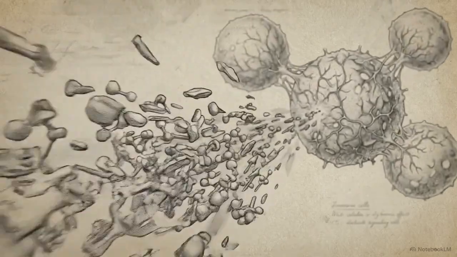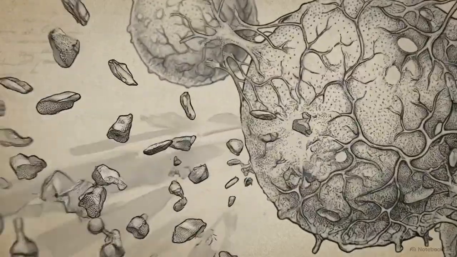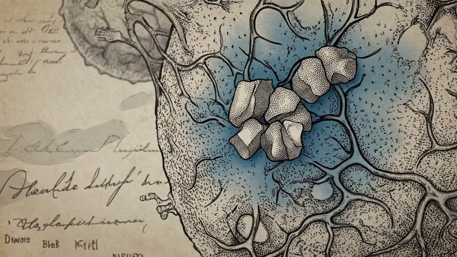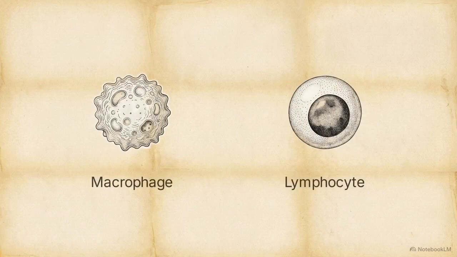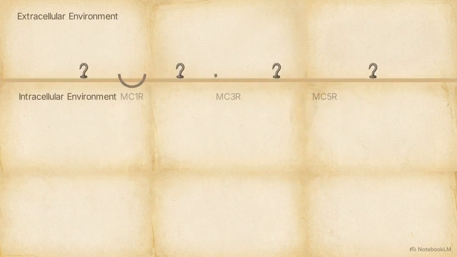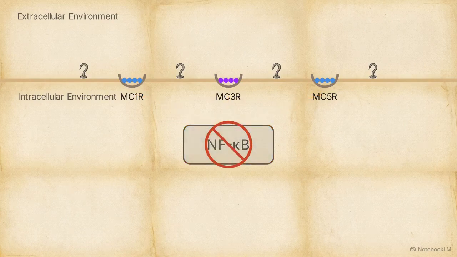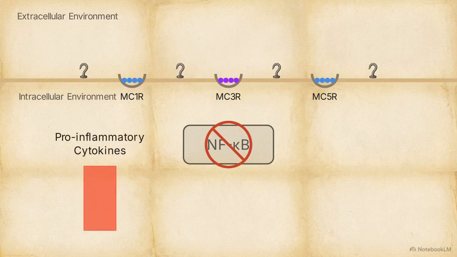Both the intact ACTH molecules avoiding the adrenal glands and these newly cleaved alpha-MSH fragments deploy directly to peripheral immune cells. This cellular schematic tracks their arrival at macrophages and lymphocytes. The molecules bypass cortisol mechanics to lock into specific surface receptors, MC1R, MC3R, and MC5R. The instant binding occurs, it triggers the immediate downregulation and suppression of NF-kappa B activation inside the cell. Without active NF-kappa B signaling, the immune cell experiences a sharp, precipitous drop in the production of pro-inflammatory cytokines.